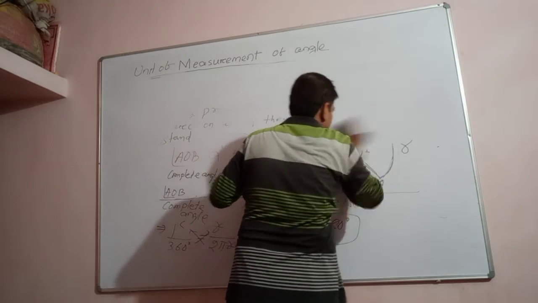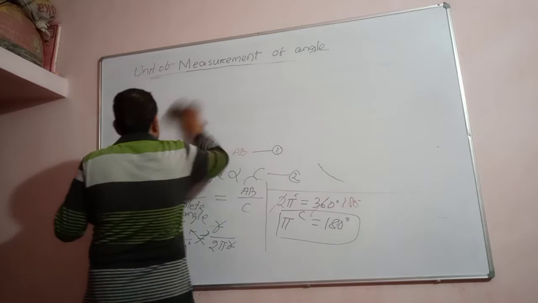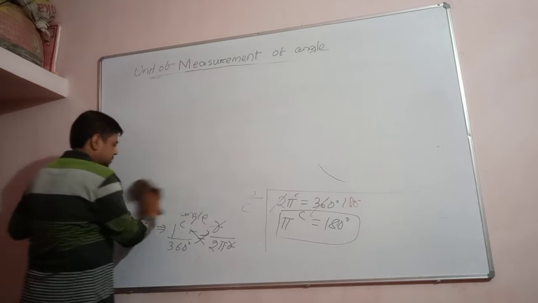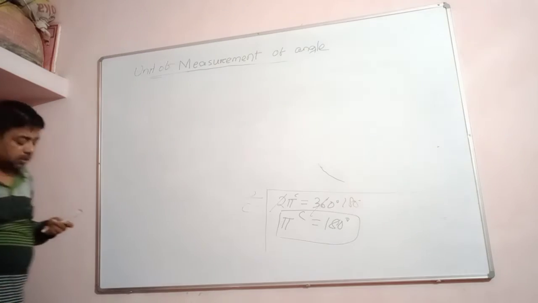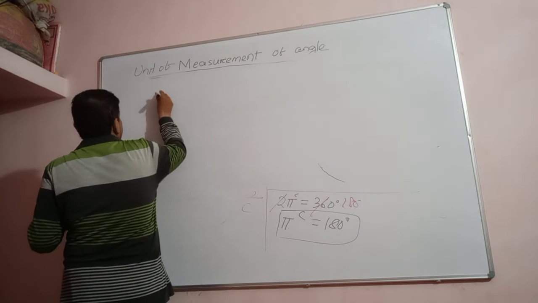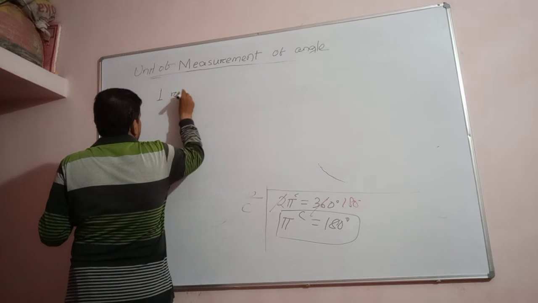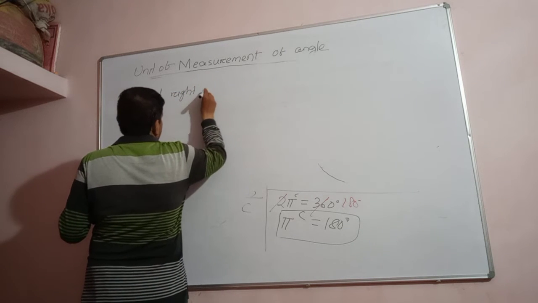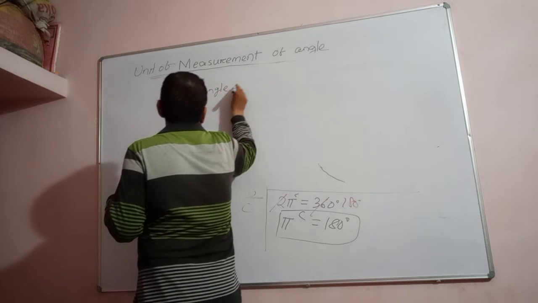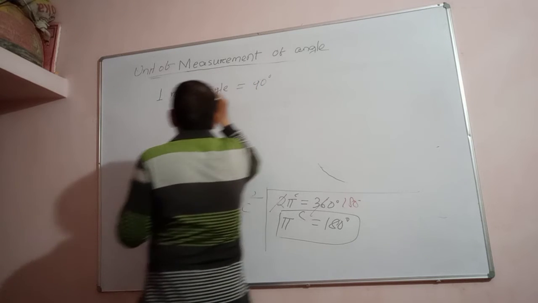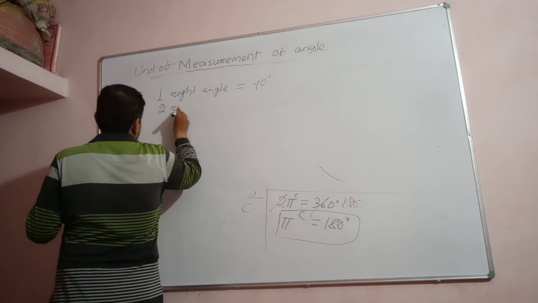Next, we got one point here, and we already know from the sexagesimal system what one right angle is. According to the sexagesimal system, one right angle is equal to 90 degree. So if I ask, 2 right angle, how many degree?